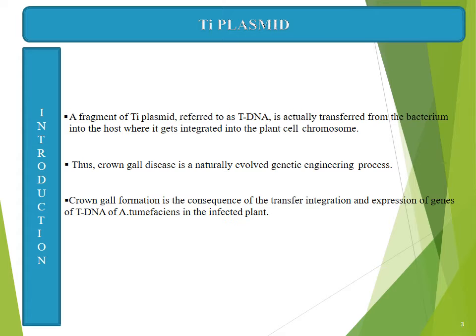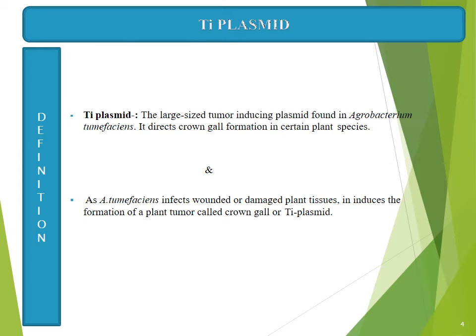From this, the crown gall disease formation occurs. That means the crown gall formation is the consequence of the transfer, integration and expression of genes of the tDNA of Agrobacterium tumefaciens in the plant. And this Ti plasmid is a large sized tumor inducing plasmid found in Agrobacterium tumefaciens. It directs the crown gall formation in certain plant species.